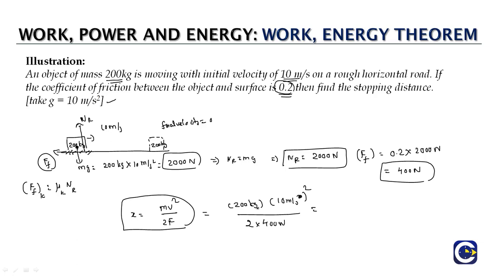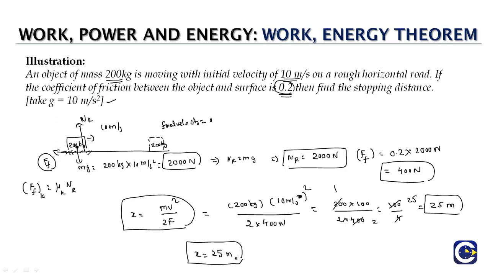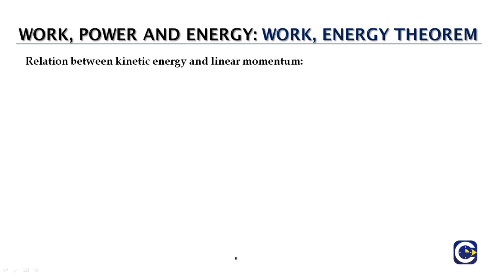Of course we can do away with the unit because all of them are in the SI system. So what we have is 200 into 10 square, which is 100, divided by 2 into 400. So 200 ones, 200 twos, 100 by 4, which will be equal to 25, and the unit is going to be meter. So in this case the stopping distance value before the 200 kg object comes to rest will be 25 meters. Now this is about the application of work energy theorem.